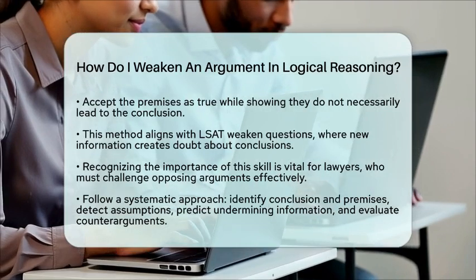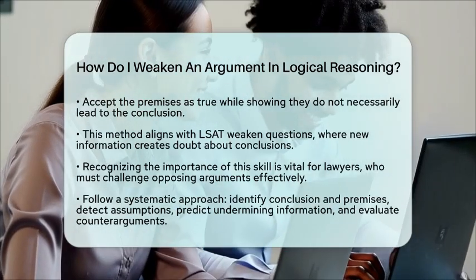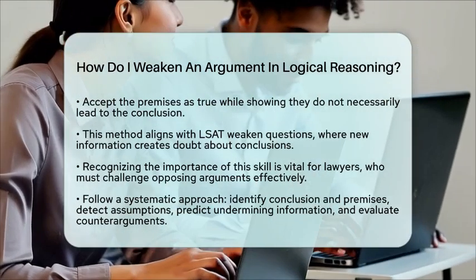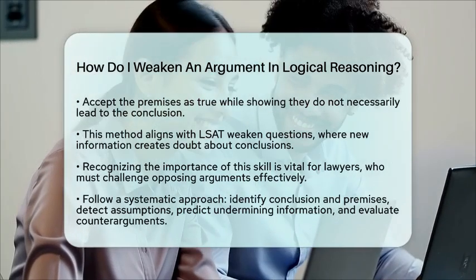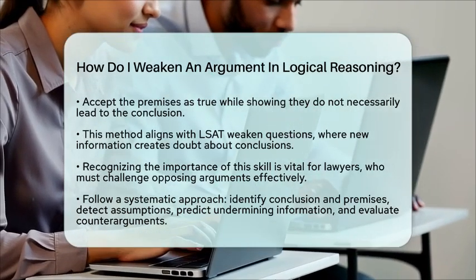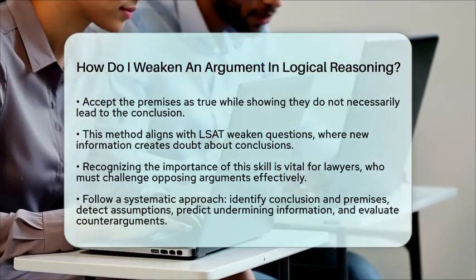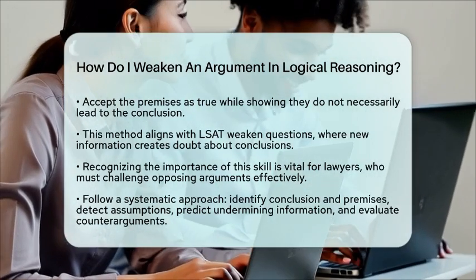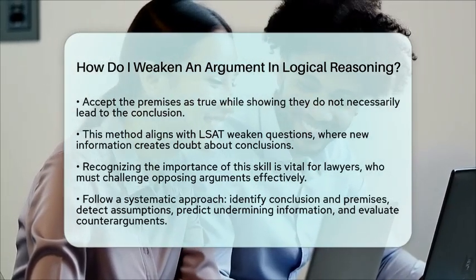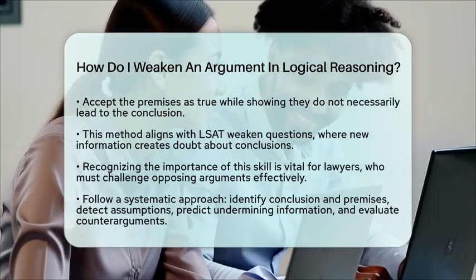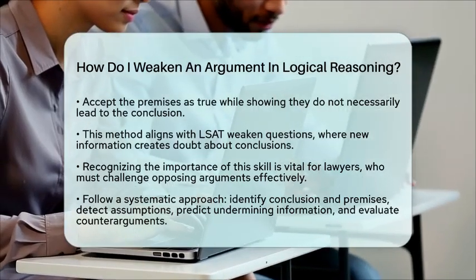For example, if a statistical study fails to control for confounding variables, this can weaken any causal claims made from that study. Weakening an argument means finding ways to make the conclusion less certain by exposing flaws, alternative explanations, or missing information. This skill is fundamental for anyone preparing for law school and tackling LSAT logical reasoning tasks.